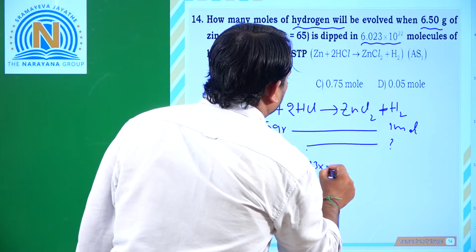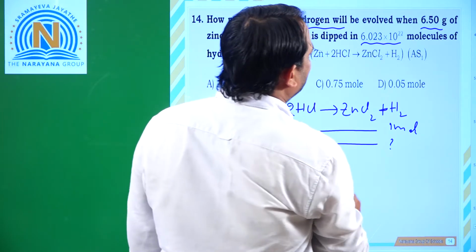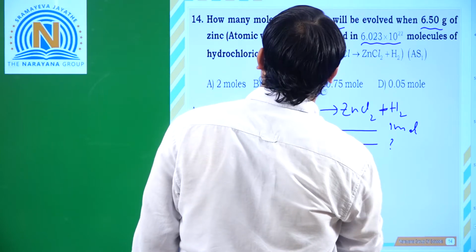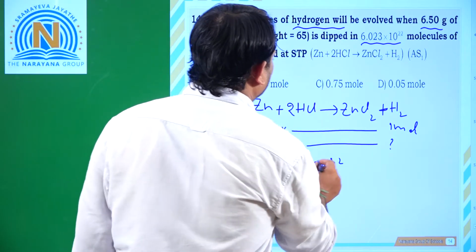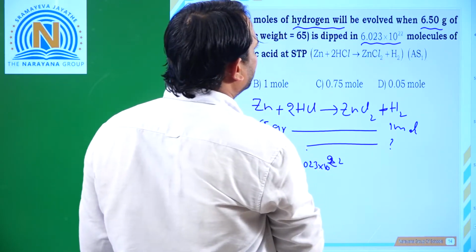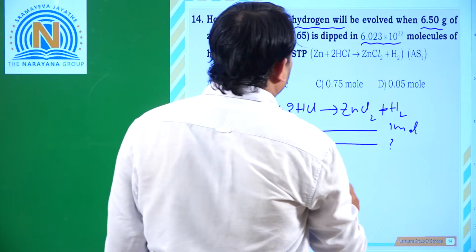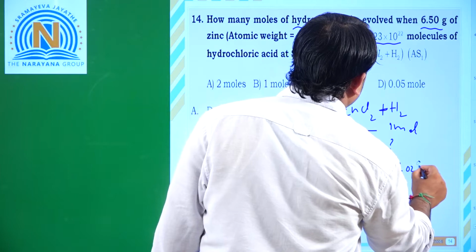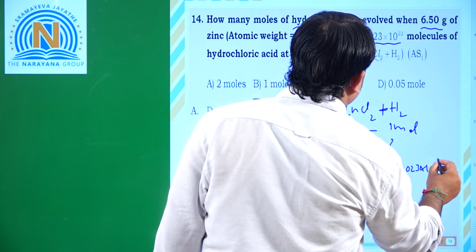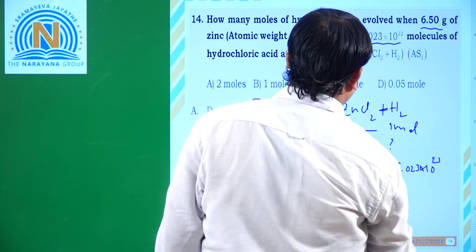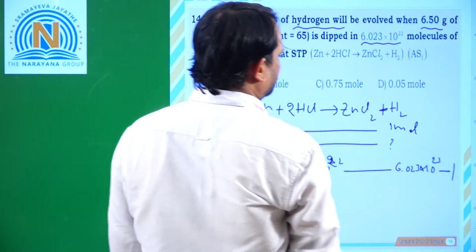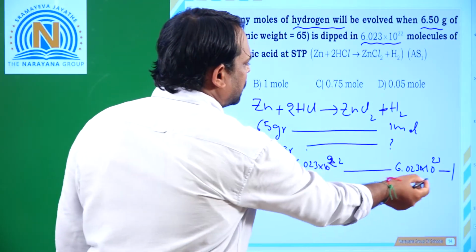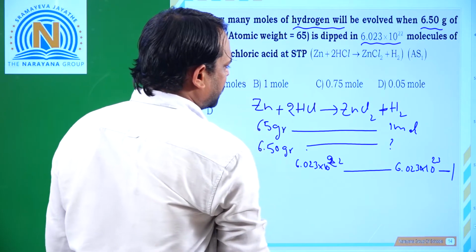6.023 into 10 to the power of 22 molecules of hydrochloric acid will give, that means here 1 mole. 1 mole means how many? 6.023 into 10 to the power of 23 particles. That is 1 mole. So clear? So that means 1 mole is giving these many particles.